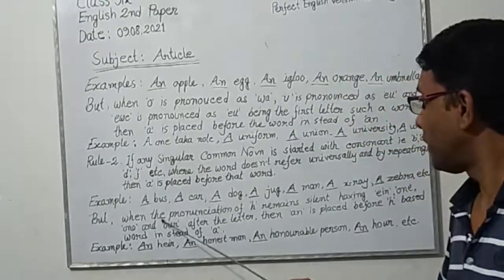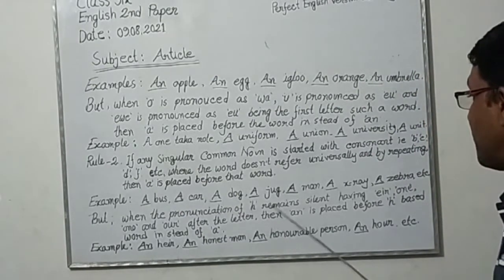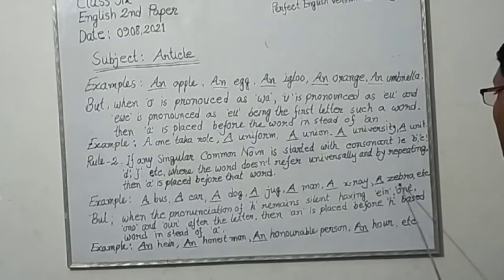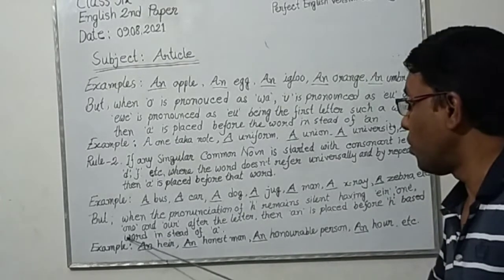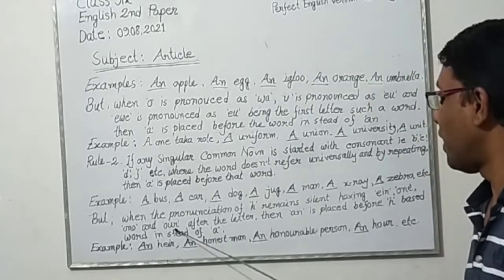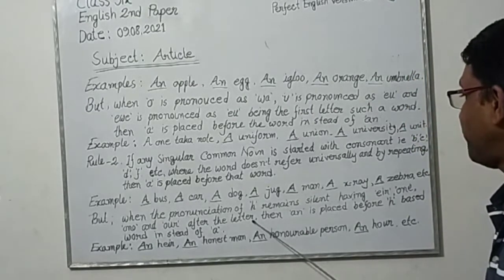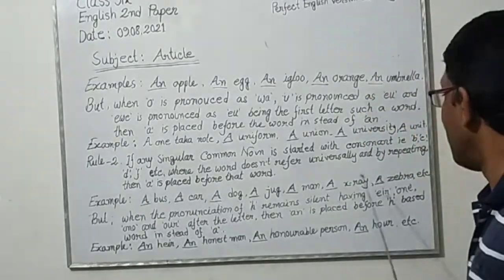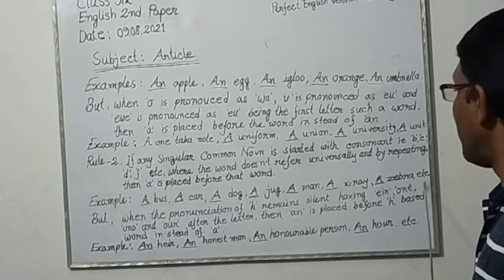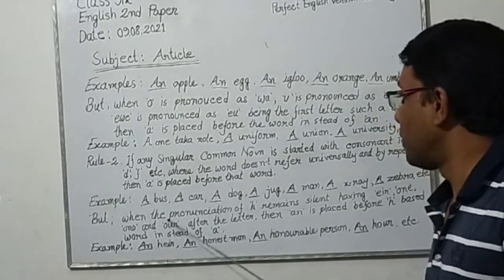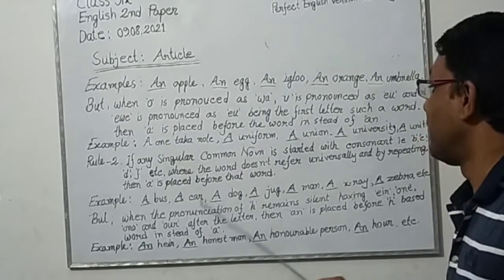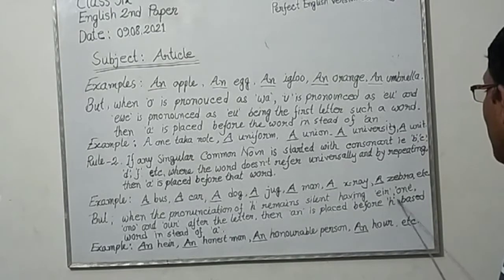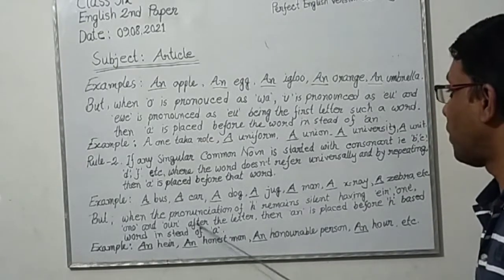But when the pronunciation of H remains silent, having EIR, ONE, ONO, and OUR after the letter, here notice, in the word there will be EIR, ONE, ONO, and OUR after H, then an is placed before the H-based word instead of a.